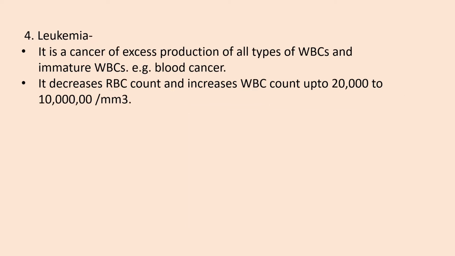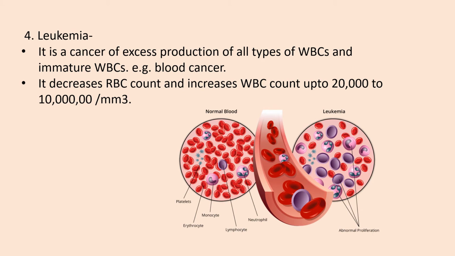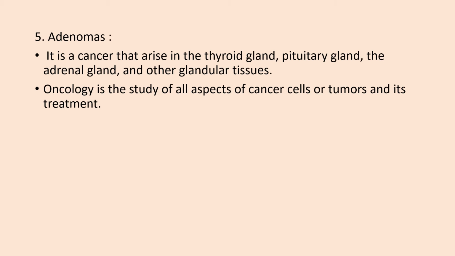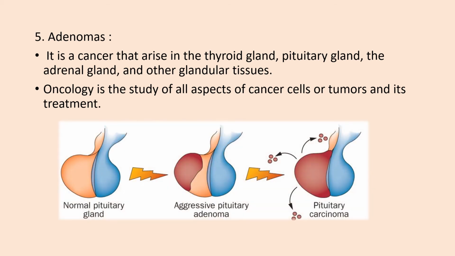4. Leukemia. It is a cancer of excess production of all types of WBCs and immature WBCs. For example, blood cancer. It decreases RBC count and increases WBC count up to 2,000 to 1 million per cubic millimeter of blood. 5. Adenomas. It is a cancer that arises in the thyroid gland, pituitary gland, adrenal gland, and other glandular tissues.